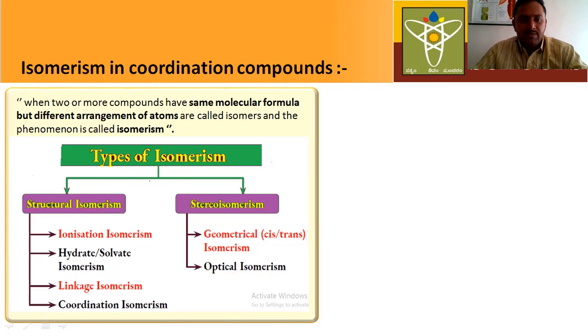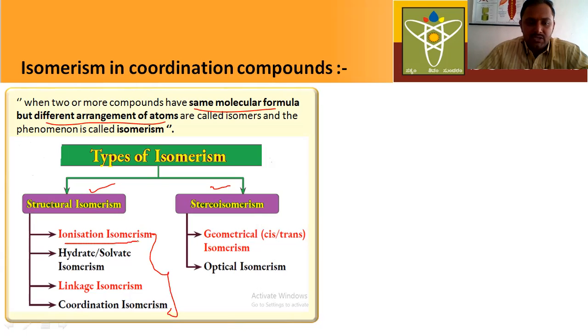It is very simple. First, what is isomerism? When two or more compounds have the same molecular formula but a different arrangement of atoms, it is called isomerism. Mainly it is classified into two types, structural and stereo. Structural isomerism is further classified into four types: ionization isomerism, hydrate isomerism, linkage isomerism, and coordination isomerism.